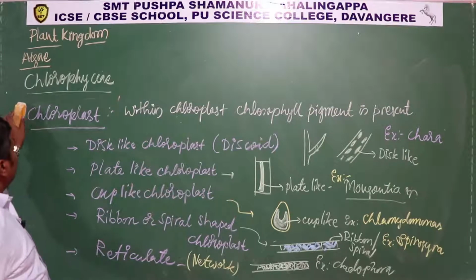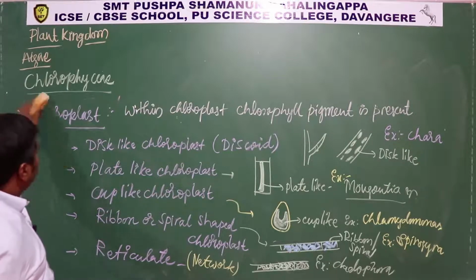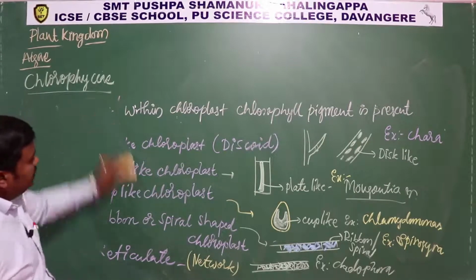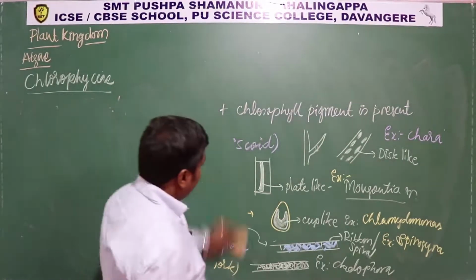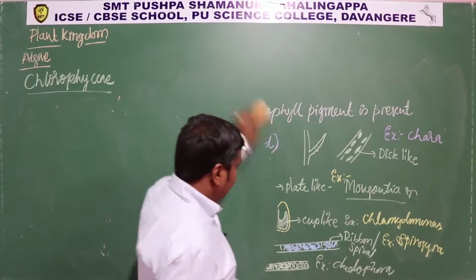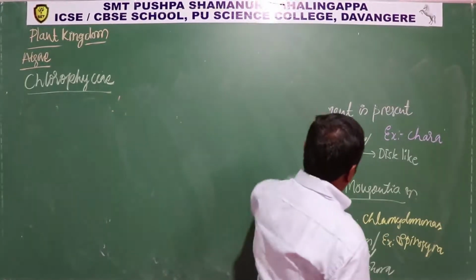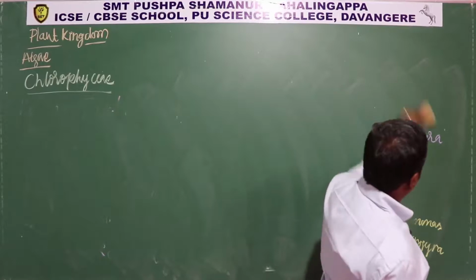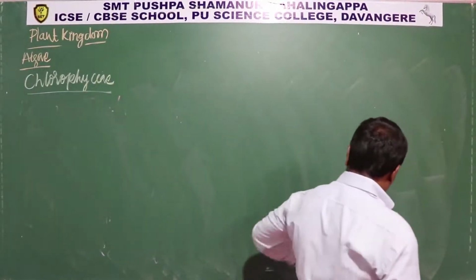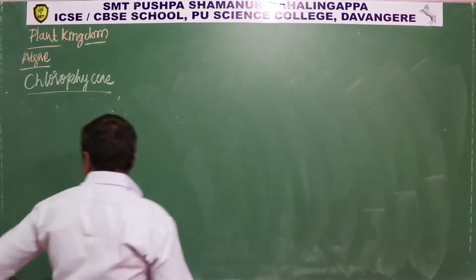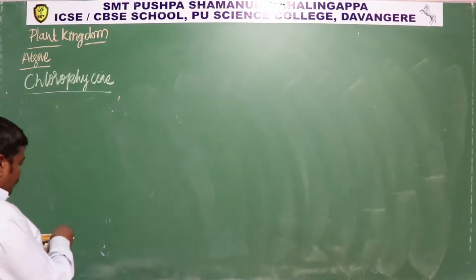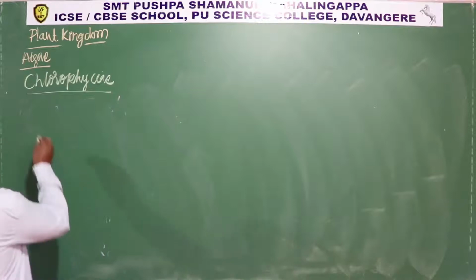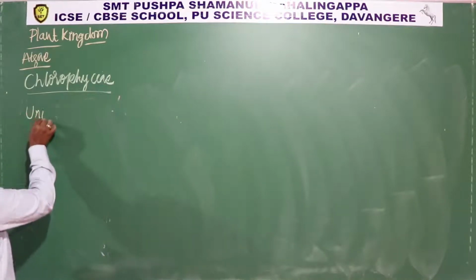Okay, so this is chloroplast structure done. Then let me discuss these few organisms with respect to their diagram in detail, and we can study how the chloroplast is and what are the storage structures which are present inside by taking an example. Let me take the unicellular algae as a first example.